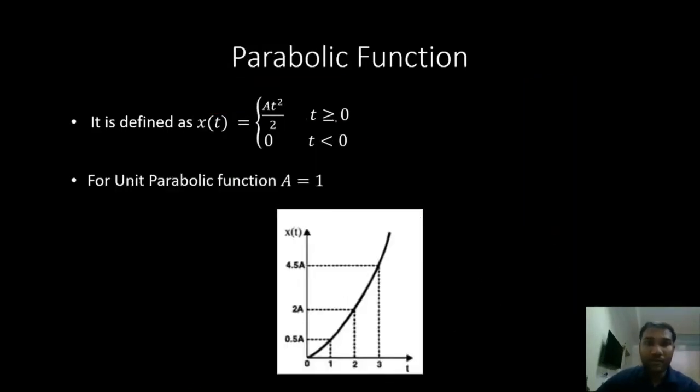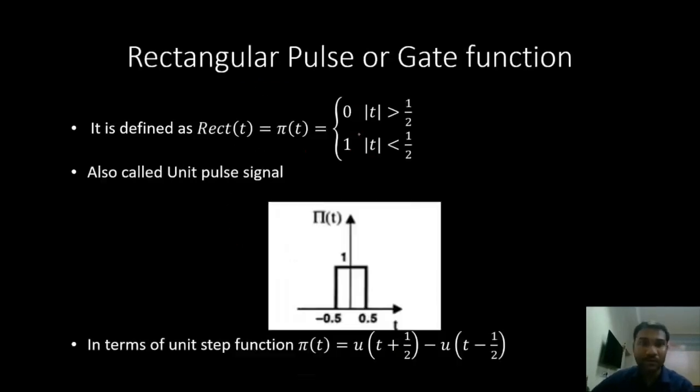Next one is a parabolic function. It is defined as x of t is equal to a into t square by 2 for positive values of t, 0 for negative values of t. Right? This is the graphical representation of parabolic function. When a is 1, we call this a unit parabolic function.